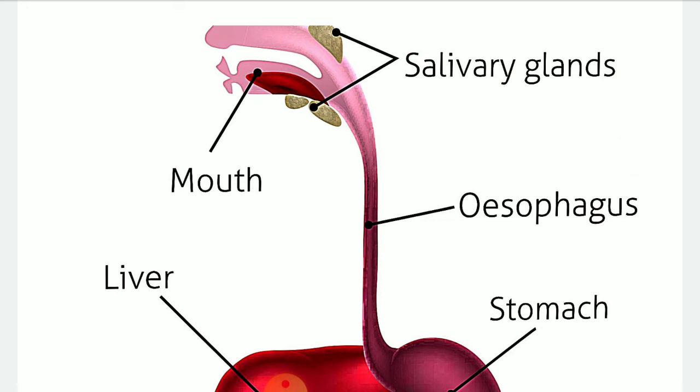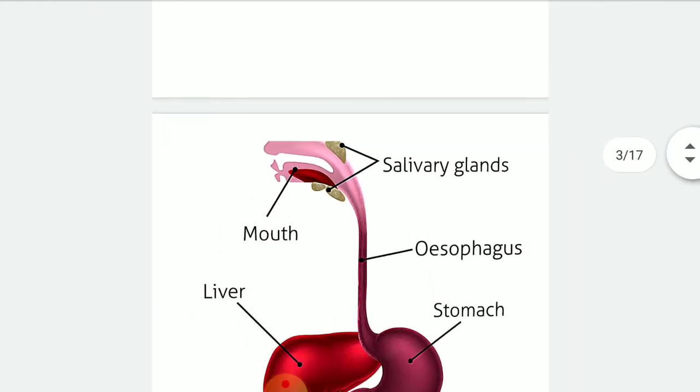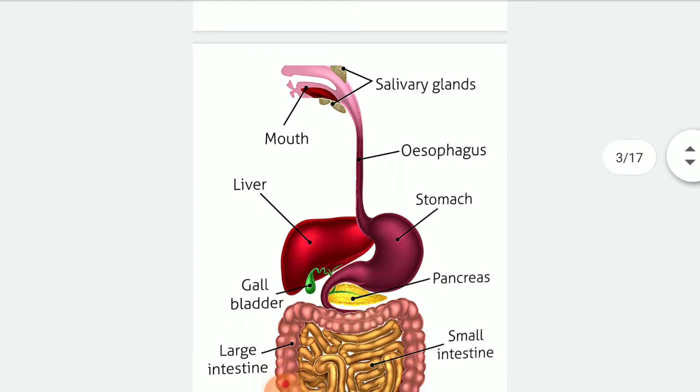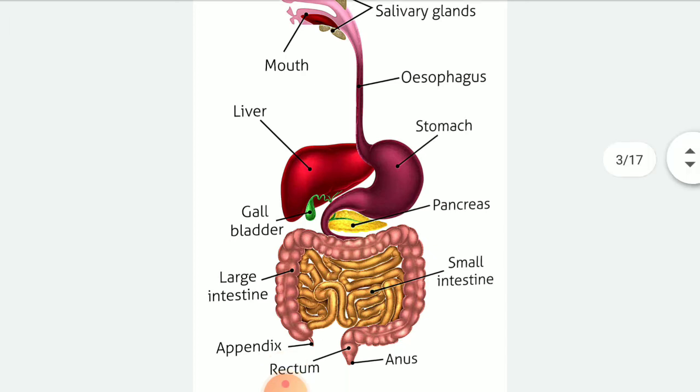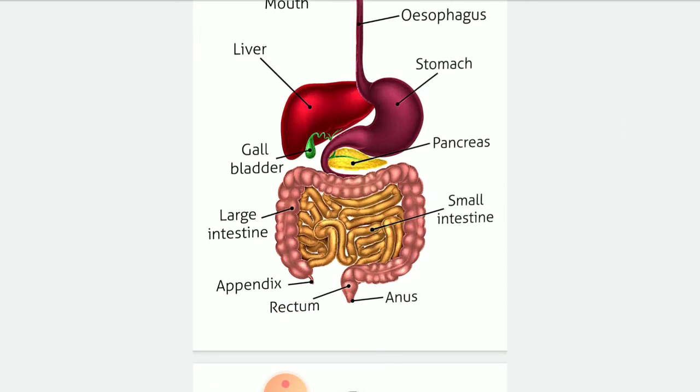Digestion, children. What is actually the definition of digestion? Digestion is a process where we break down complex food particles into simpler ones, and a large amount of energy will be utilized. As you can see, children, here is the figure of the digestive system. From the mouth, we have the salivary gland, which is responsible for the digestion of carbohydrate food particles. The esophagus is a thin tube-like structure, 25 centimeters in length. Then liver, stomach, gallbladder, pancreas, large intestine, small intestine, rectum, anus.